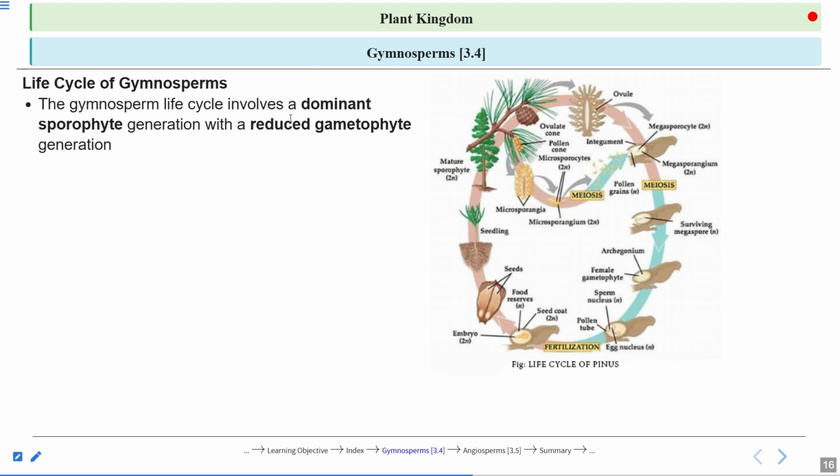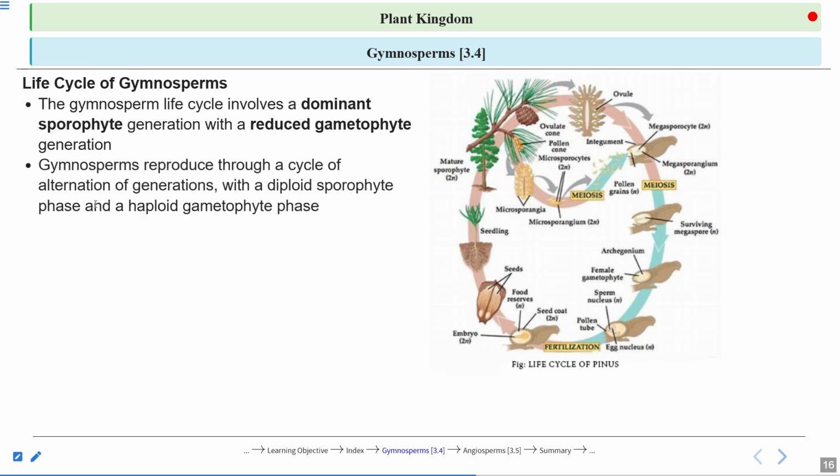So the gymnosperm life cycle involves the dominant sporophyte generation with the reduced gametophyte generation. Why is it called a reduced gametophyte generation? Because this gametophyte is not a separate entity. It is formed on the sporophyte plant only. So that is why it is called a reduced gametophyte.